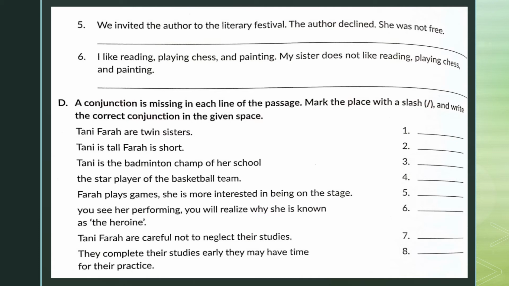So put a slash between Tani and Farah, and in the blank we can write and: Tani and Farah are twin sisters. Tani is tall while Farah is short. Comparison. Tani is not only the badminton champ of her school but also the star player of the basketball team. Continue in this manner and finish the correction.